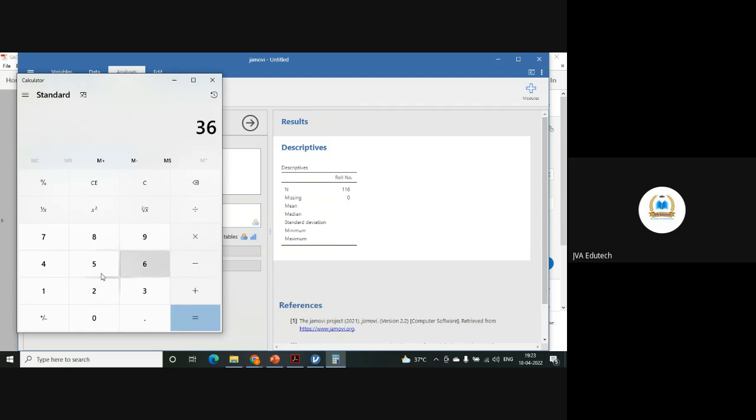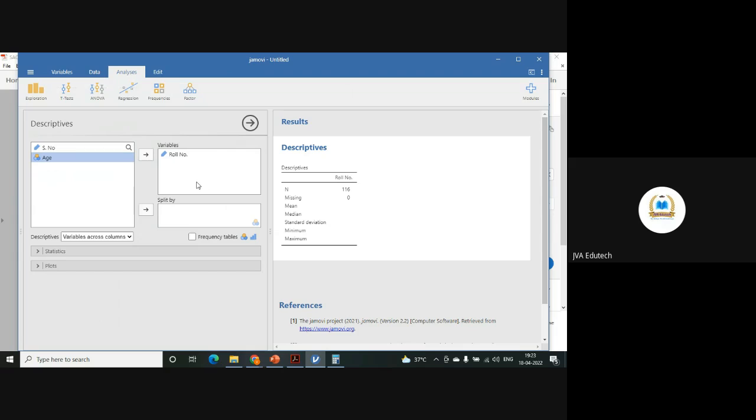So 361 into 30 divided by 100. Ideally it has to take 109. So 30% means roughly it will take approximate values. So 116 have been taken randomly. Whenever you do any computation, it will be done on only these 116 rather than 361.